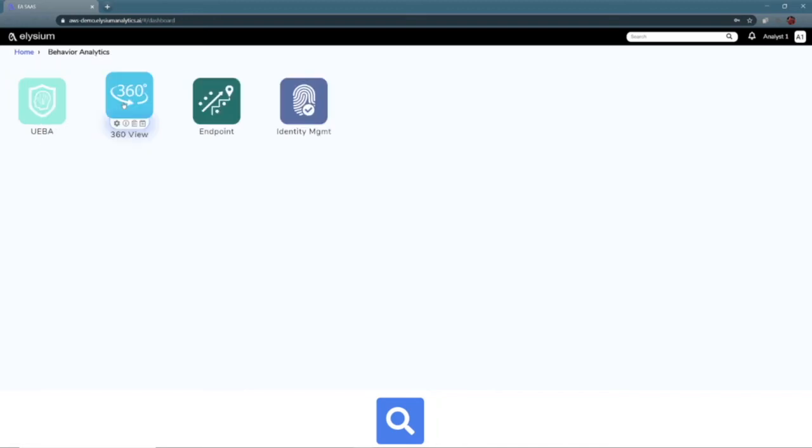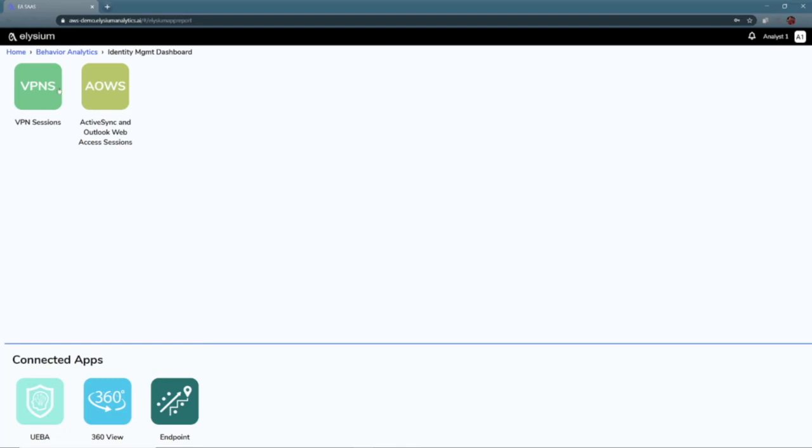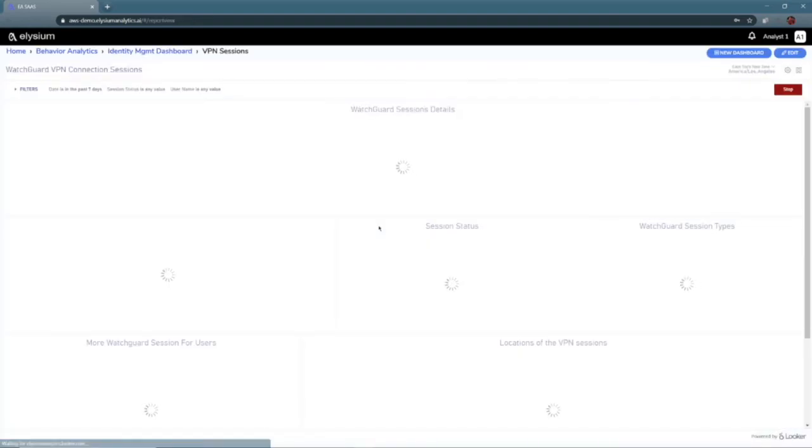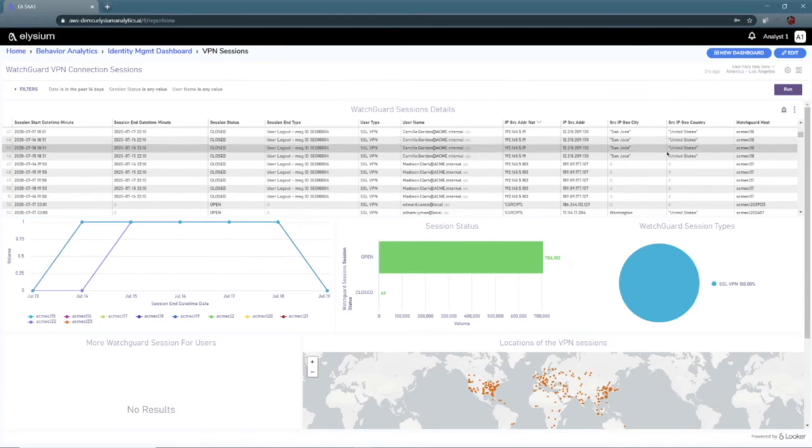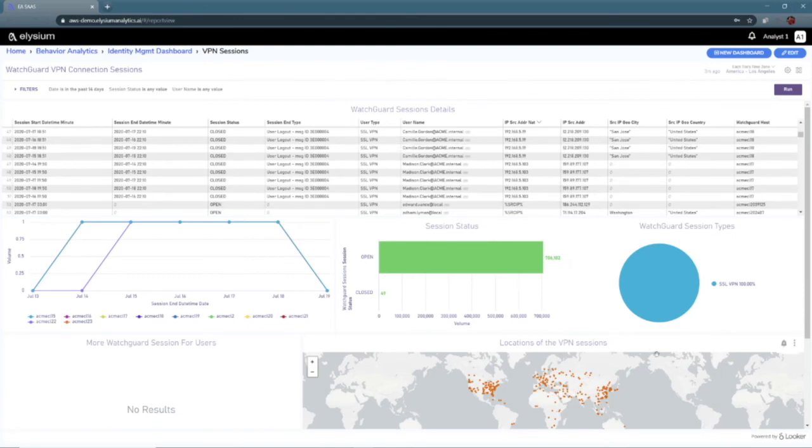Let's switch over to behavior analytics, and here we're going to take a look at identity management. This is one of my favorite applications. It just gives you a really good idea what people are doing in terms of their behaviors on the network for VPN access. Here we're seeing all these connections, their session durations, and so forth. So this is great information just to see in the bird's-eye view of the user behavior in your network.